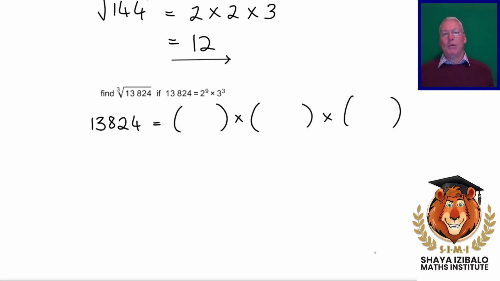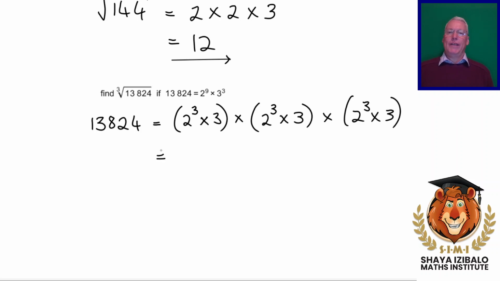All right, let's see how we can share this out. How many 2's have we got? There are 9. All right, if we want to share those 9 2's into each of these brackets, how many 2's can I put in each bracket? 9 divided by 3, 3. I can put 3 2's there and 3 2's there. I've used all my 9 2's. Remember, 2 cubed means 3 lots of 2 multiplying together. Altogether, we've got 9 lots of 2. Into each bracket, I can just put 1 3. Okay, there we have it.